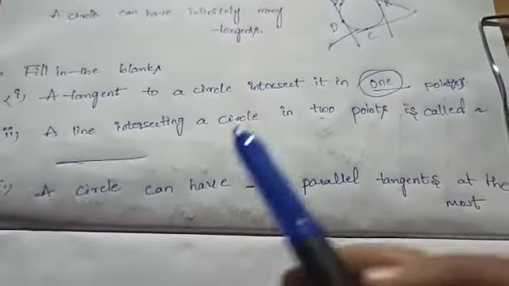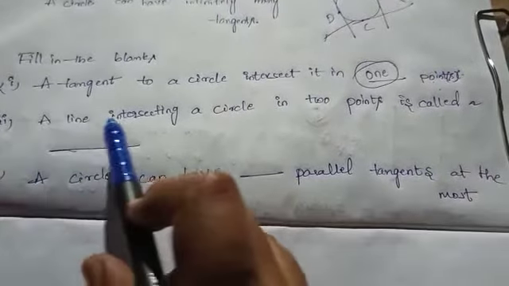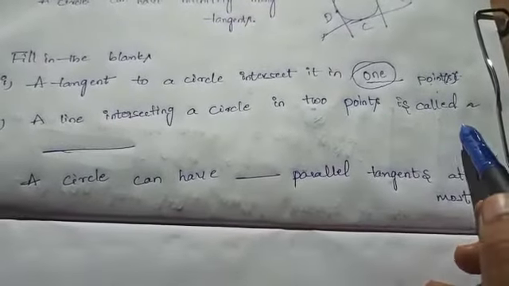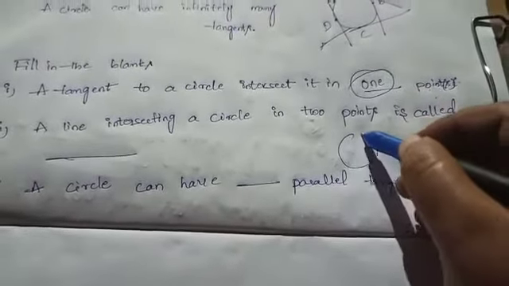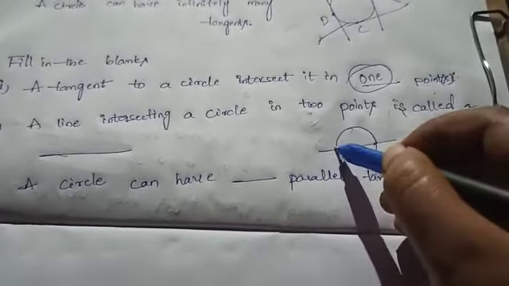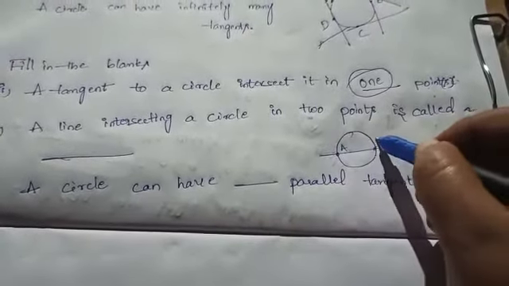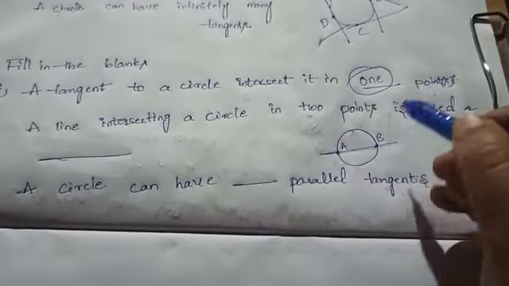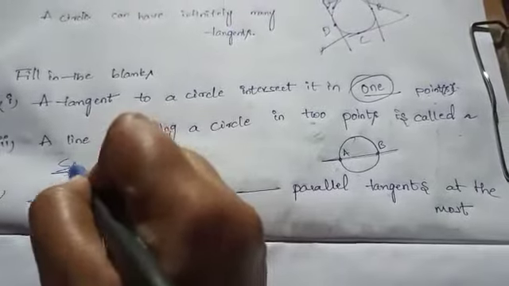Next sub question number 2. A line intersecting a circle in 2 points is called a blank. We know this is a circle. One line touches the circle at 2 points. So that line is called a secant of the circle. So the answer is secant.